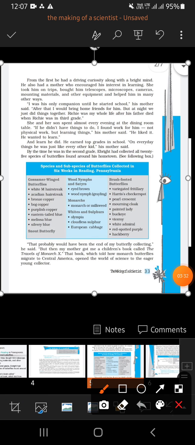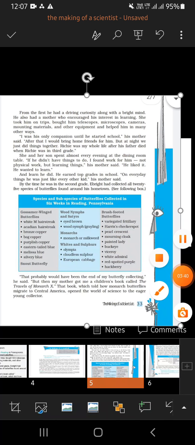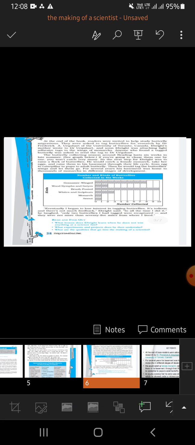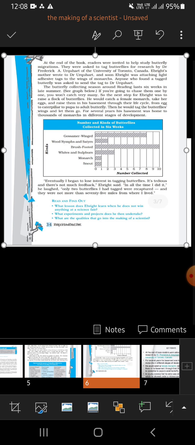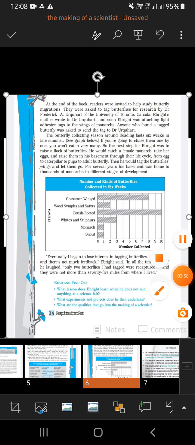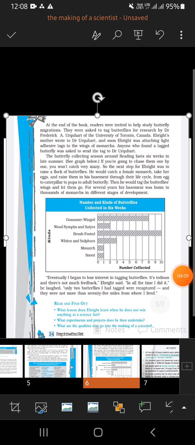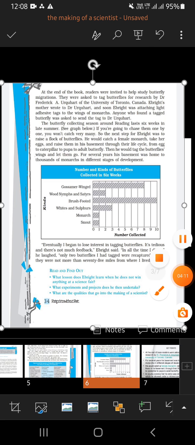So when he read that book, there was something which he could relate to. It was all about a butterfly, that is Monarch X. That butterfly travels from one place to another, that is Central America. So what was asked at the end of the book? The readers of the book were invited to help study butterfly migration. It was to check whether the butterfly migrates from one place to another or not.